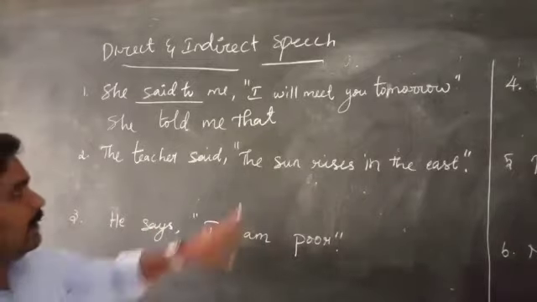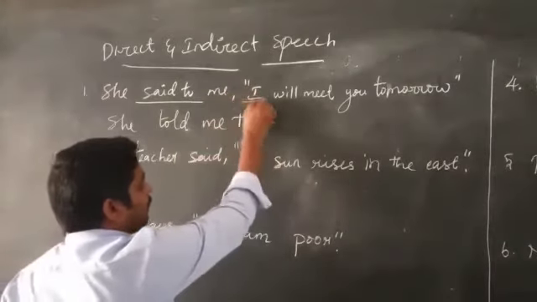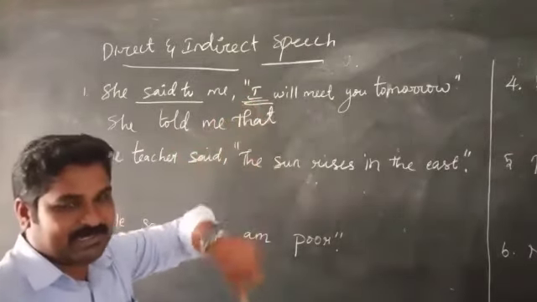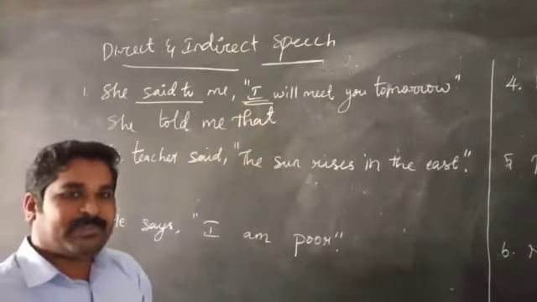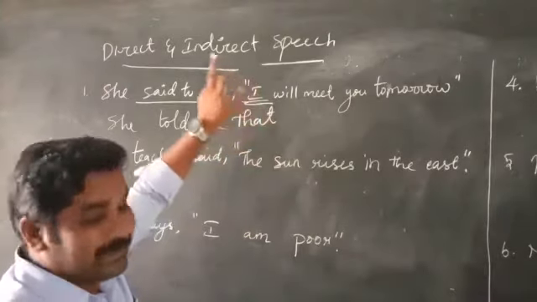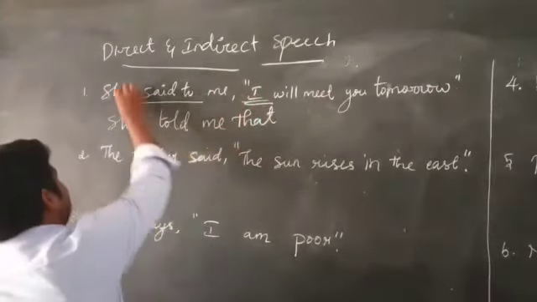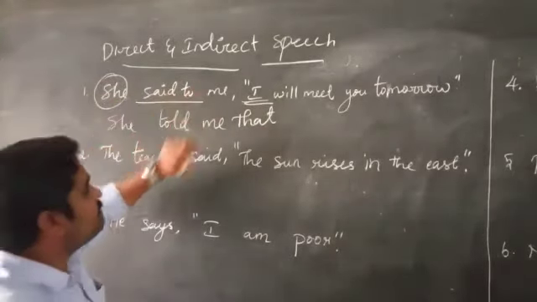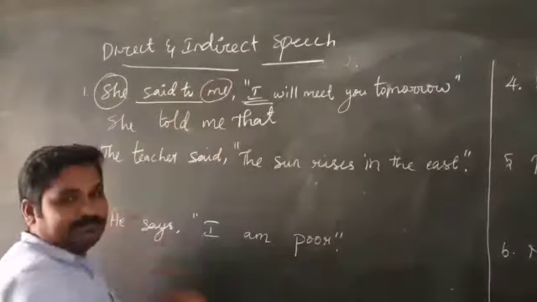Next, fourth, pronoun. So pronoun is very important. Here I used I, the first person. I already told you, wherever first person comes, that refers only to the speaker. Speaker means here she is the speaker. Here this me is the listener.